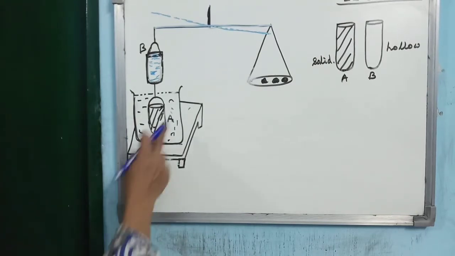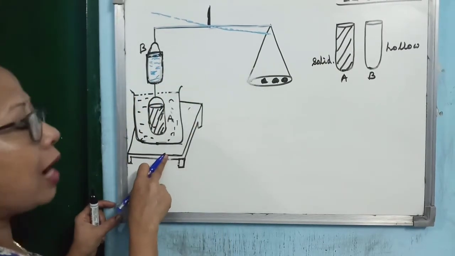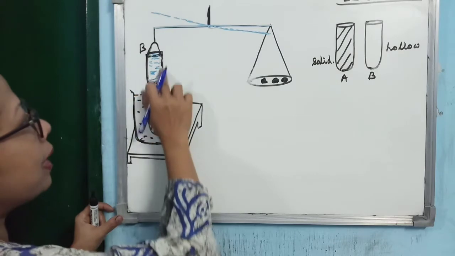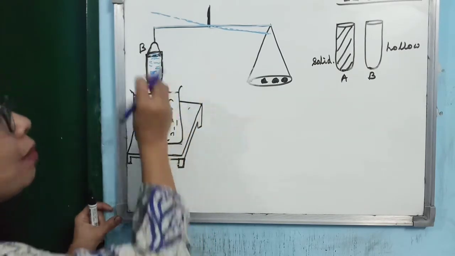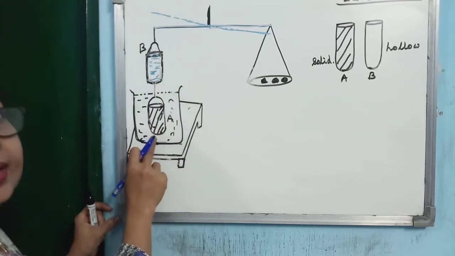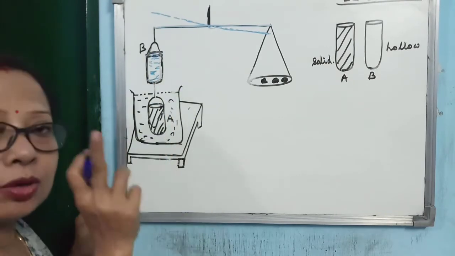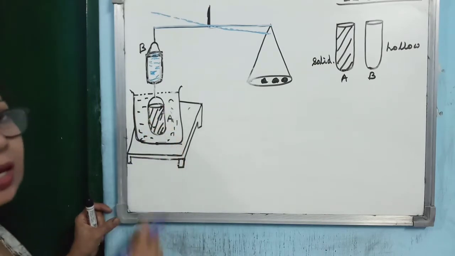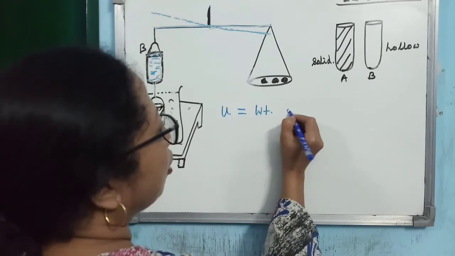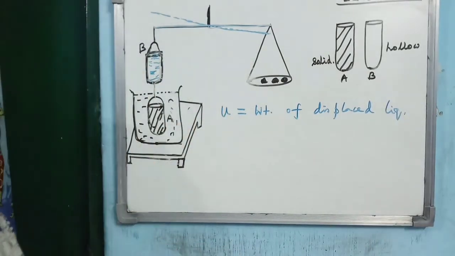What does it mean? In the second case, upthrust reduced the downward force on the left hand side, and when you have filled B with water, the upthrust is balanced by the weight of water here. Now what is this weight of water? As I said, A and B are identical, so the water you have kept within B is equal to the volume of the displaced liquid. So what is proved? That upthrust is equal to the weight of displaced liquid, and that is the Archimedes principle.